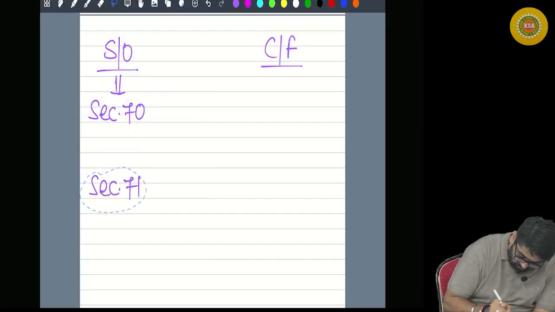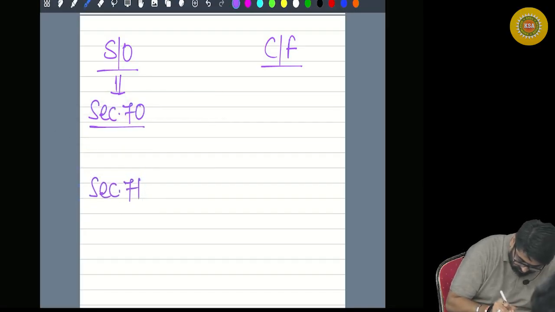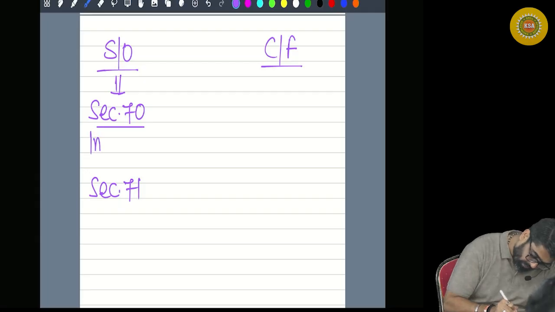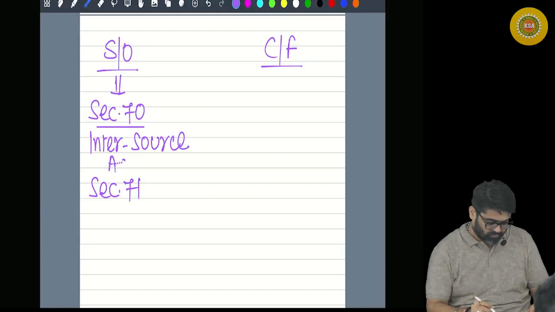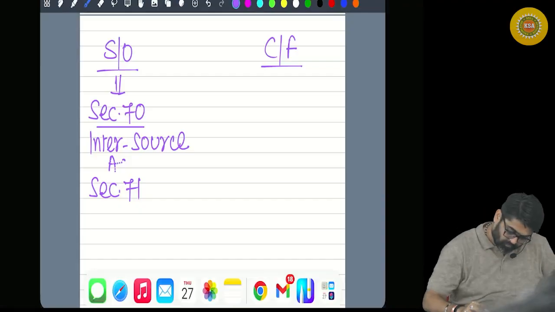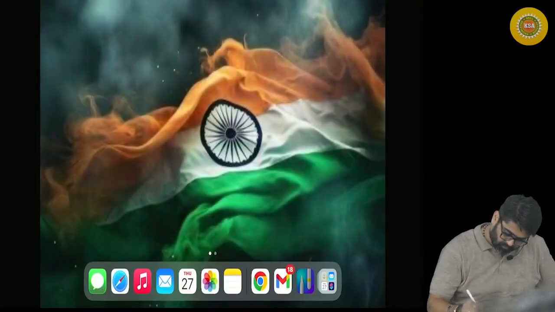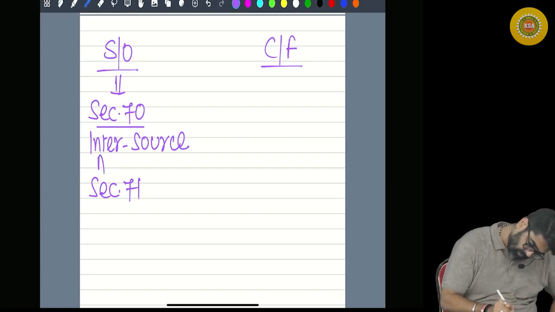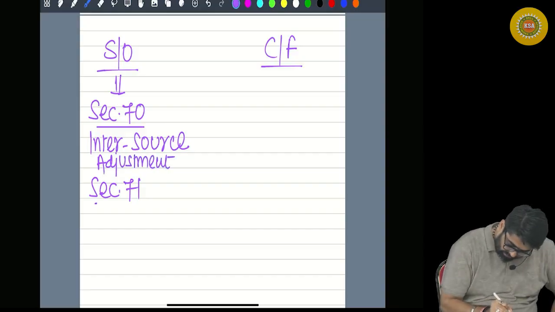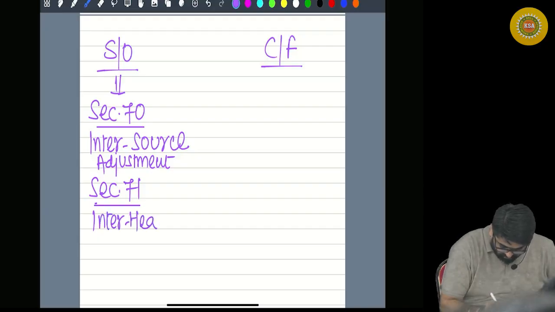Section 70 talks about inter-source adjustment, and section 71 talks about inter-head adjustment.